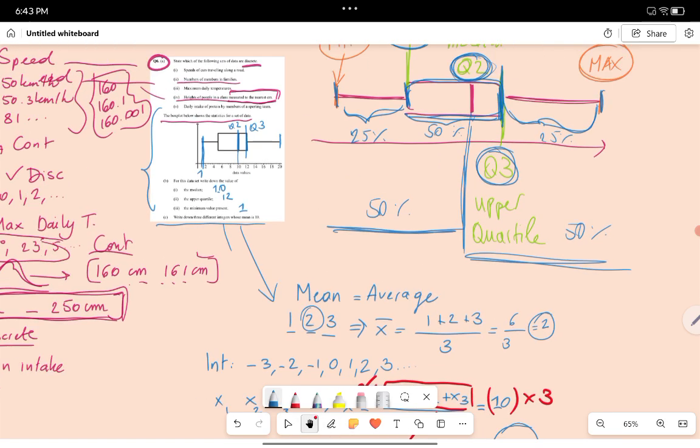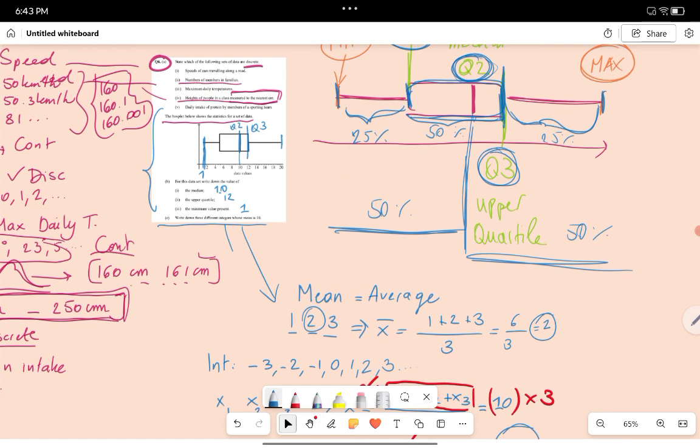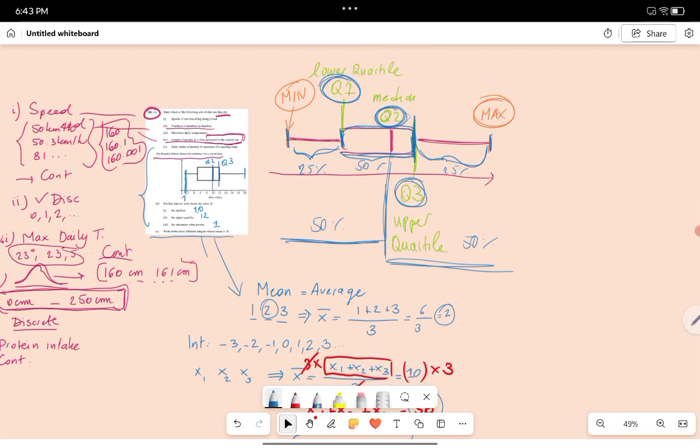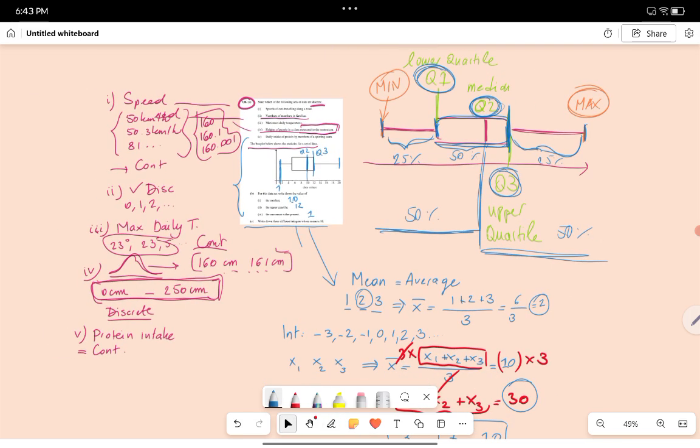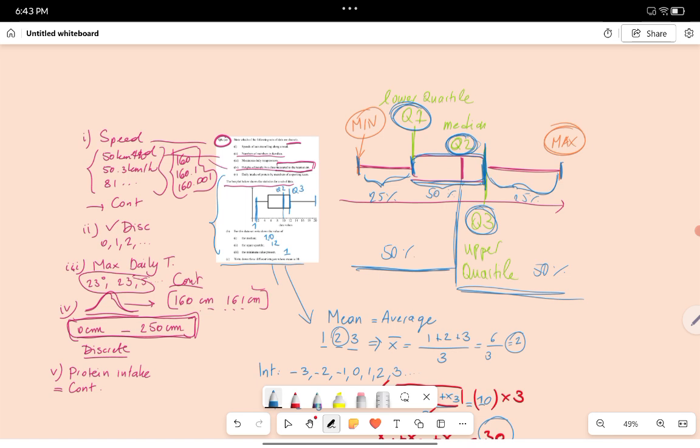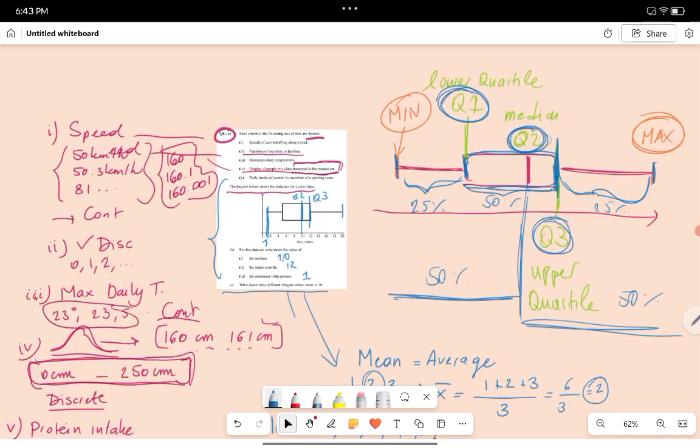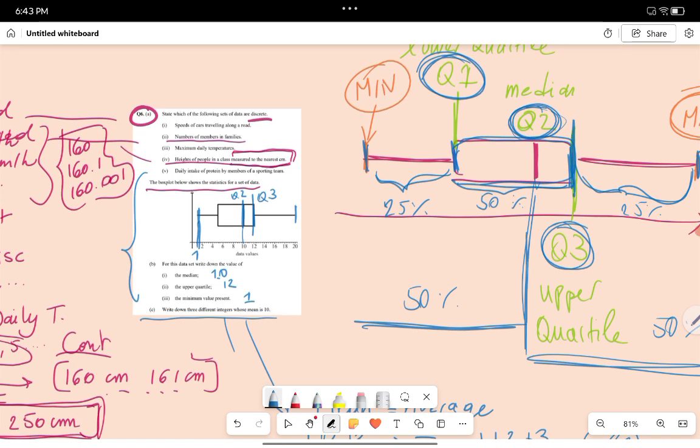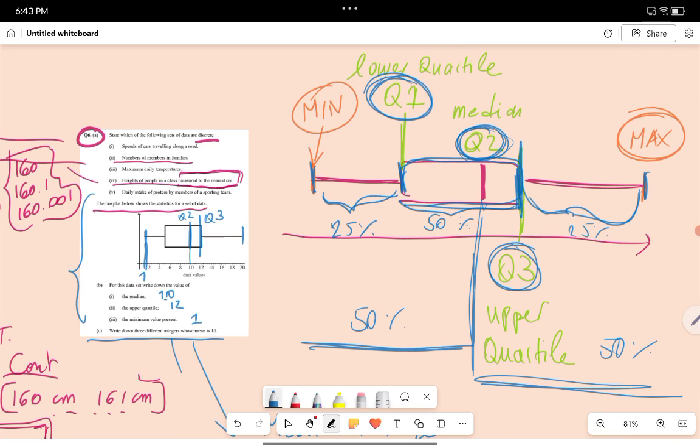Okay, so a summary of what we just did. Remember the difference between continuous and discrete. With discrete, we are counting. That was with the binomial distribution, for example. And with continuous, we are measuring, which is more what we see in the normal distribution. Then the box plot, again, as I explained, Q2 is in the middle. That's the median. Then we've got Q1 and Q3, they form the box, and then we've got the minimal value here, the maximum value there. And we know that 50% of the data is in here.